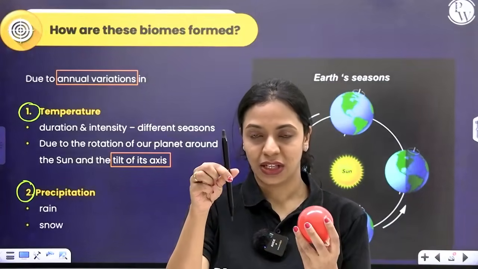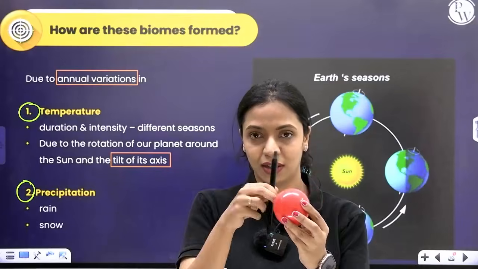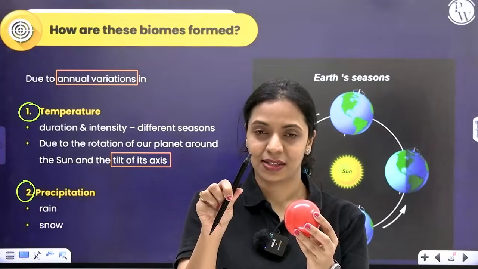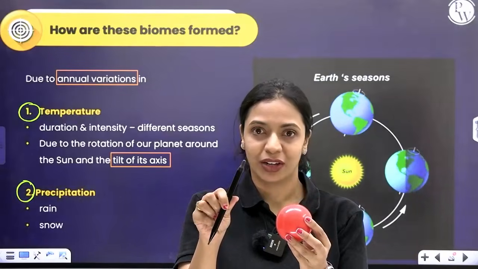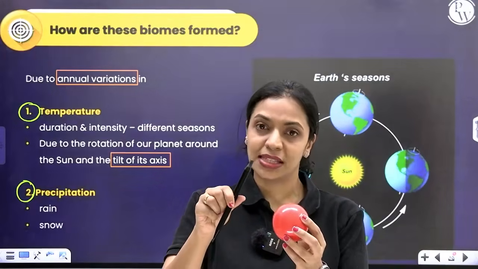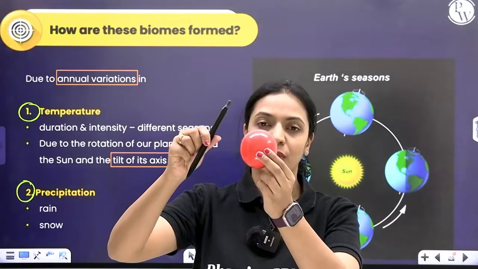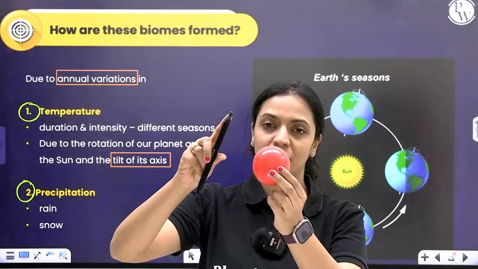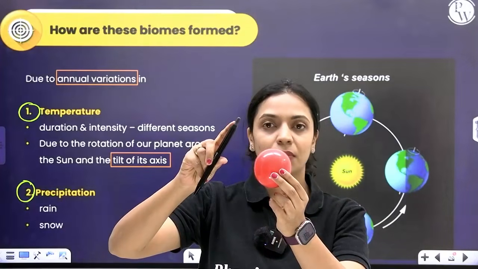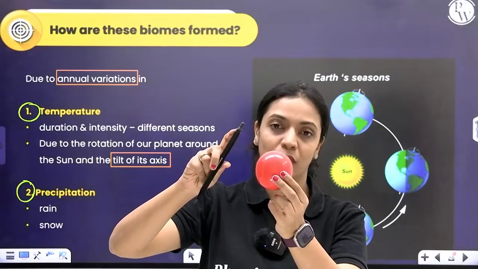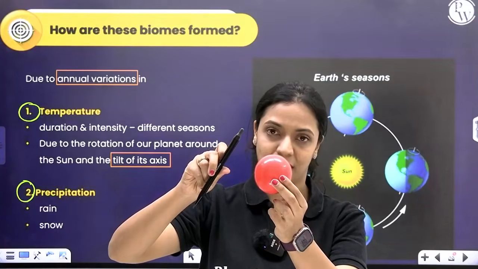This axis of the Earth is not perpendicular like this. It's not straight. It is tilted slightly. It's tilted to, I think, 23.5 degrees or something. 23.5 or 23.4, one of those. It's tilted like this, okay? So I want you to notice how right now the top portion of the pen is closer to the sun while the bottom portion is slightly away from the sun.